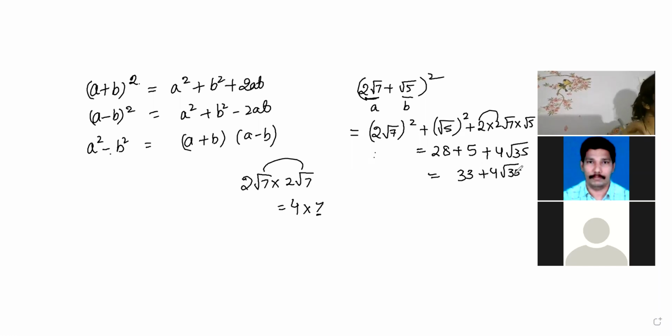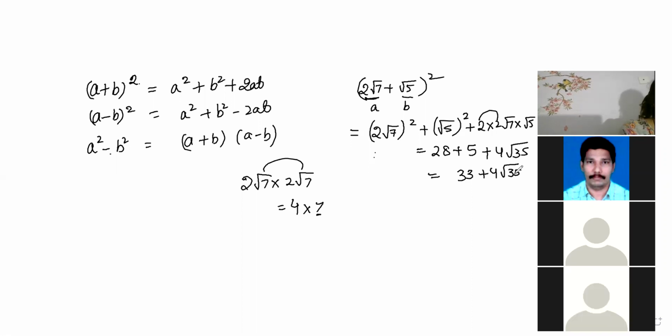I hope my children understood how to do it, beta. Understood how to do that? Quickly tell me, understood how to do that? Only Darshini is saying she understood. Kritika, Kanishka, Ashwin, ma'am. Marunisha, I'll explain one more time, beta.